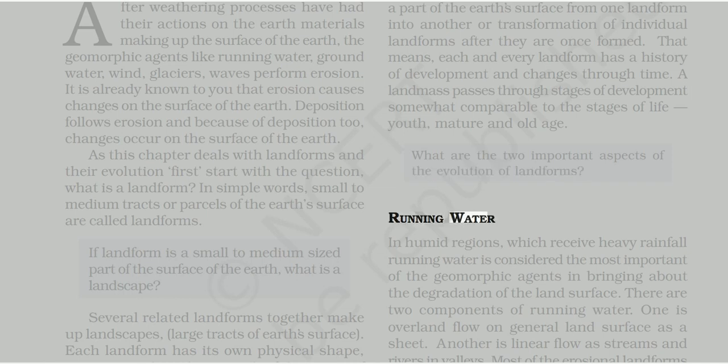Running water. In humid regions, which receive heavy rainfall, running water is considered the most important of the geomorphic agents in bringing about the degradation of the land surface. There are two components of running water. One is overland flow on the general land surface as a sheet. Another is linear flow as streams and rivers in valleys.